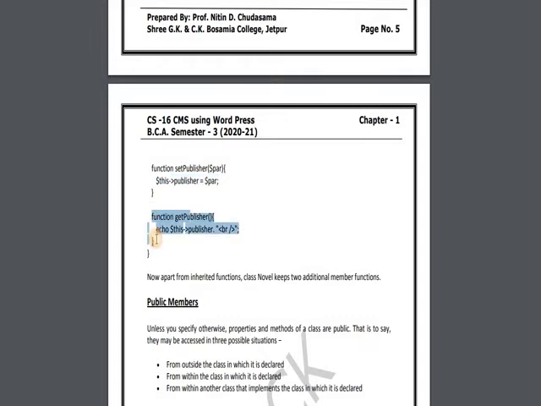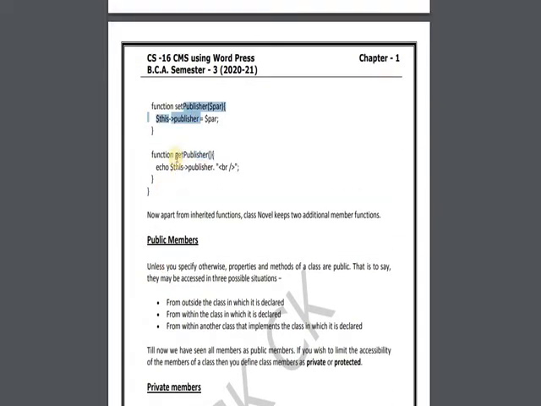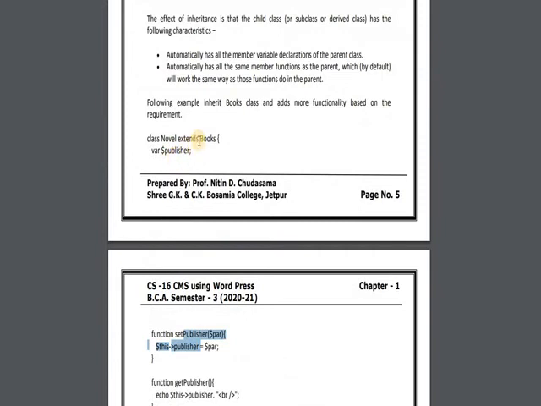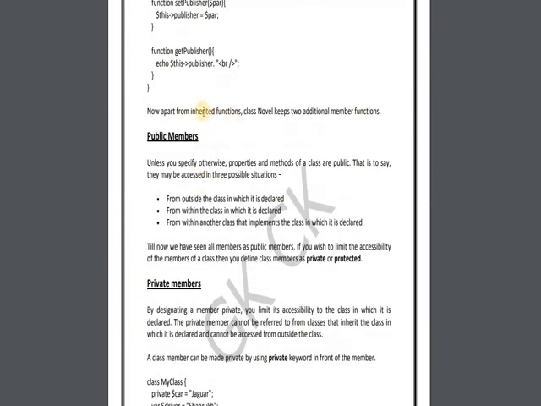And if you want to print, we use the function get publisher. After that we can access these publisher functions of this object, as well as the functions of book, and we have seen that practically during the lecture. So this is the concept of inheritance. Now comes the next topic, access modifiers.